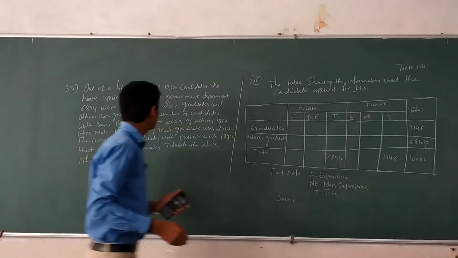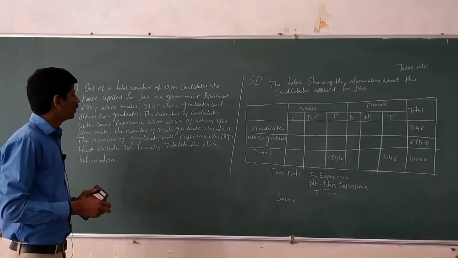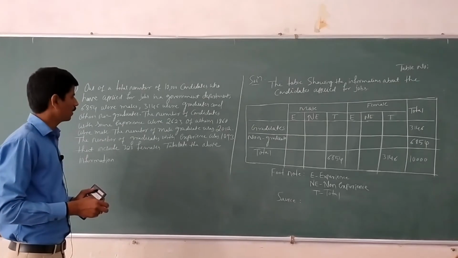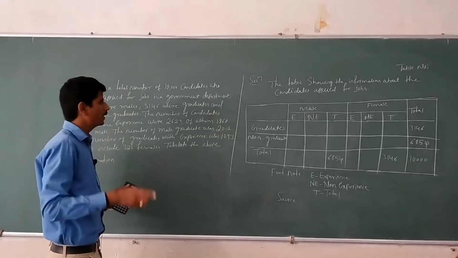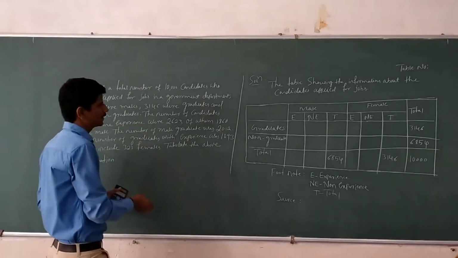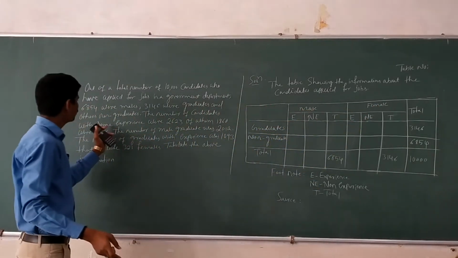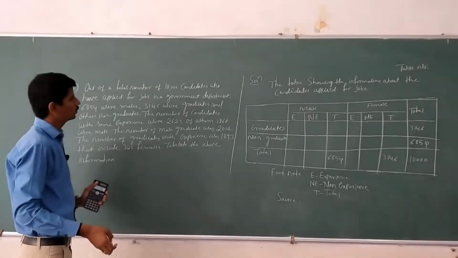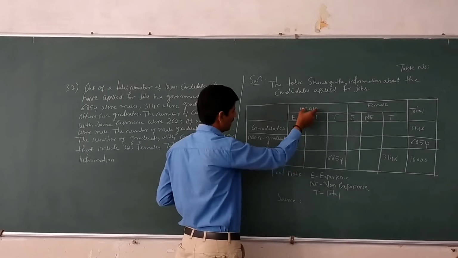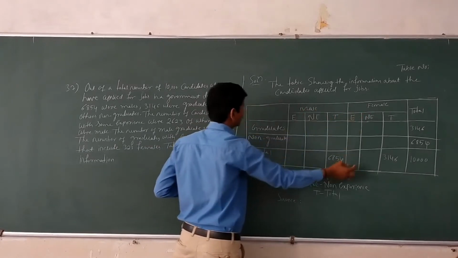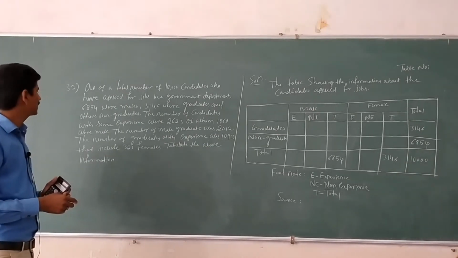Next, the number of candidates with some experience were 2,623. The number of candidates means both male and female. Male experience plus female experience equal to 2,623, of whom 1,860 were male.